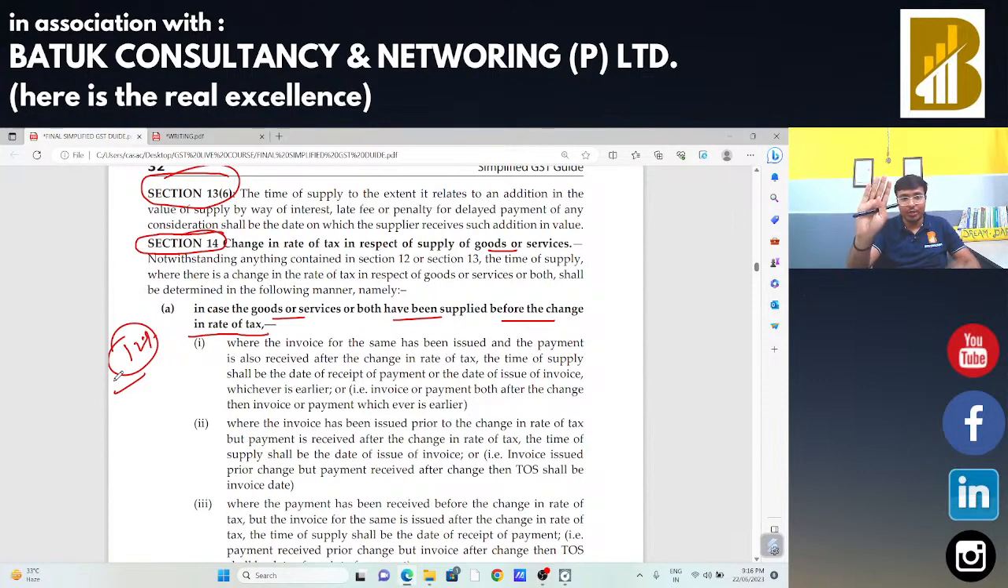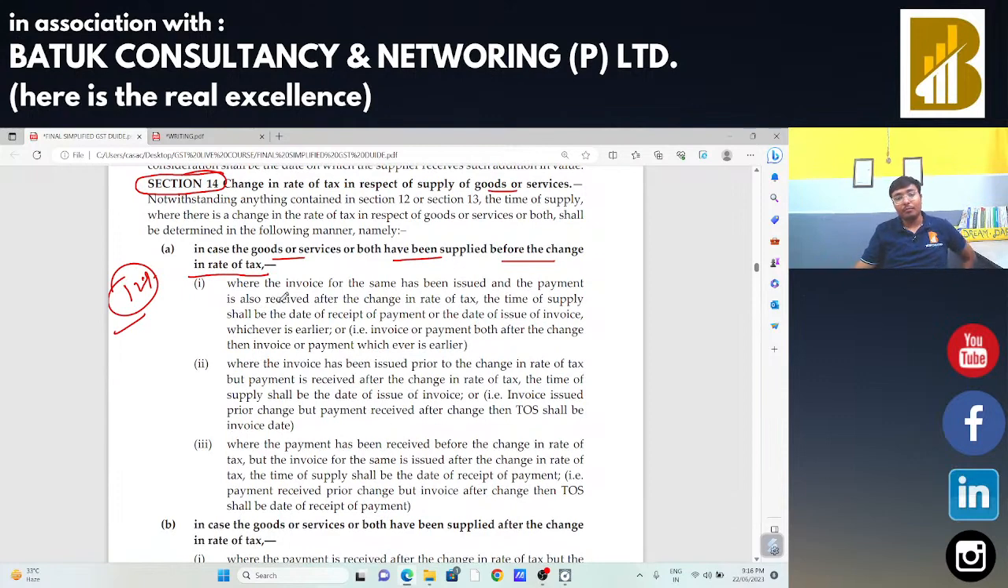Sir, is that okay? Question is that I had made the supply of a particular product to Mr. X. In that case, at the time of making the agreement, the rate of GST was 12%. Post supply, the rate of GST will be 18%. So in that case, how can we decide the time of supply? For that purpose, where the invoice for the same has been issued or payment is also received after the change in rate of tax, that means invoice or payment both after the change in rate of tax, in that case, invoice or payment whichever is earlier.